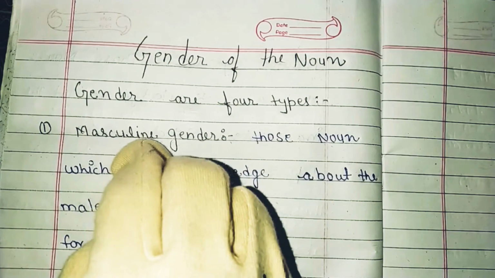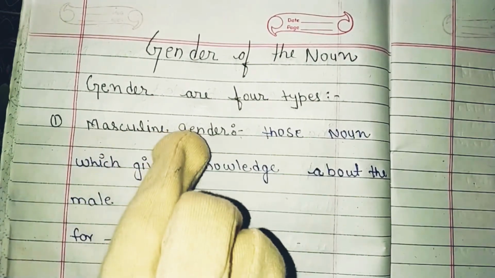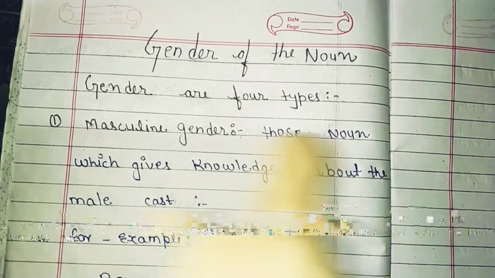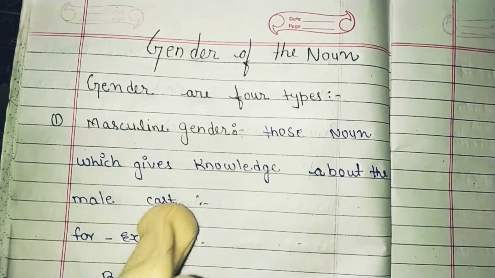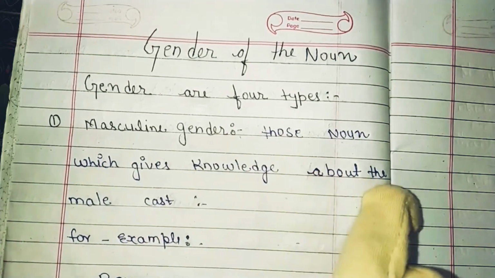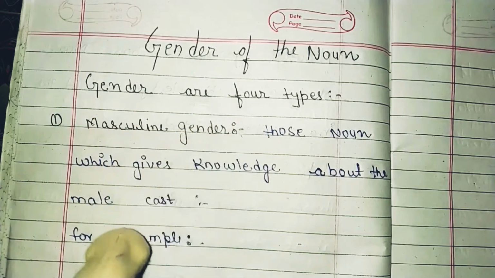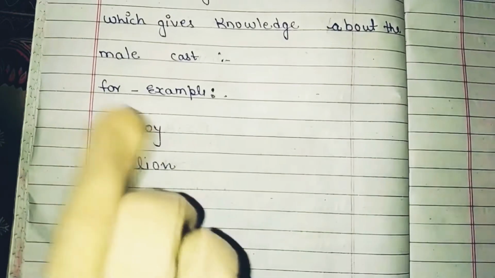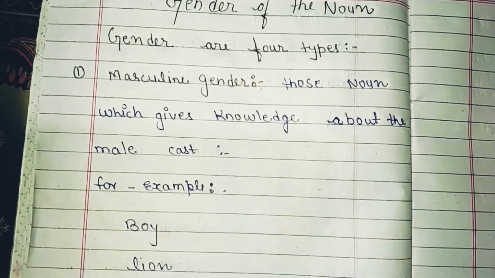So guys, gender has four types. First is masculine gender. Those nouns which give the knowledge about the male caste come under masculine gender. For example, boy. Boy is a male, so we can say it is a masculine gender.